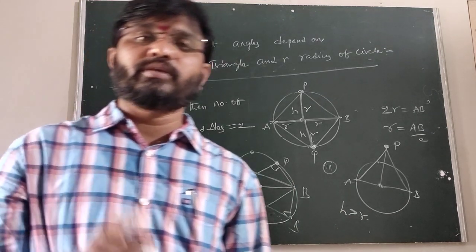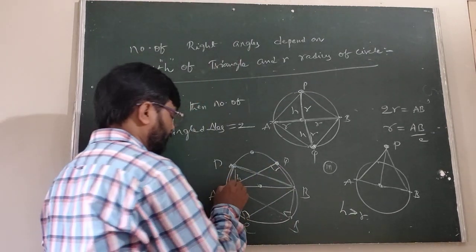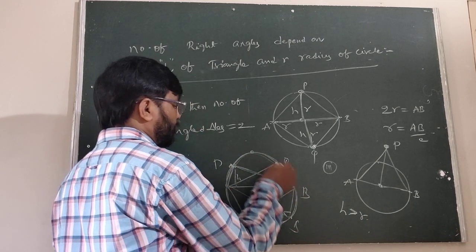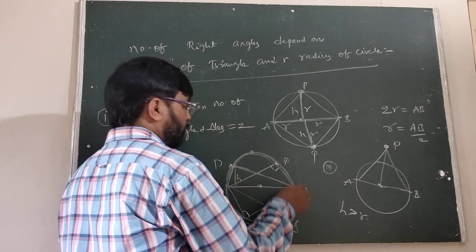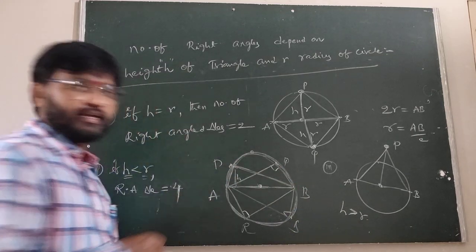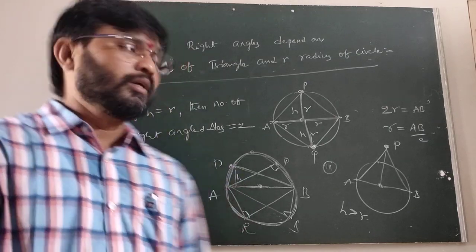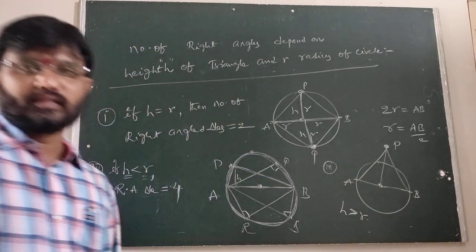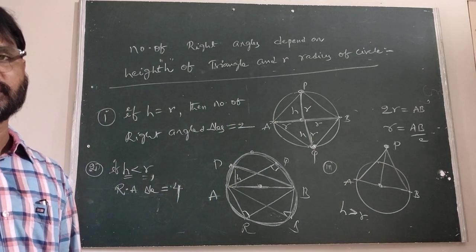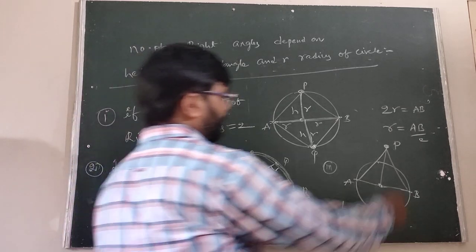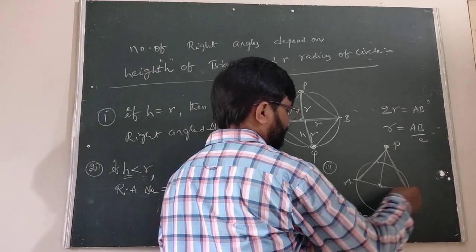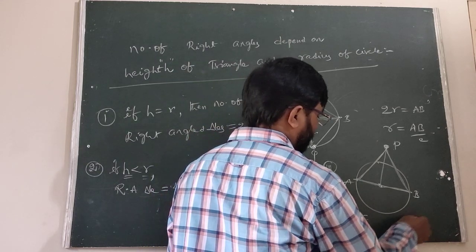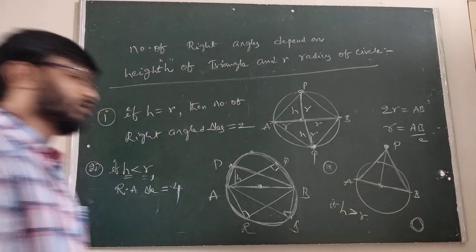The angle in the semicircle is 90 degrees, which means we have to take any point on the circumference of the circle joined from the end points of the diameter, and that always makes 90. Suppose P is outside or inside, then the circle does not exist in this case. So when P is like this, you can observe it is an acute angle triangle. If H is greater than R, the number of right angle triangles is 0. This is our observation only.